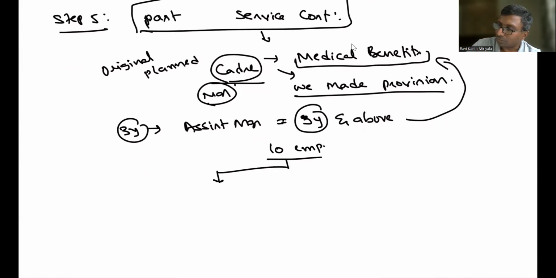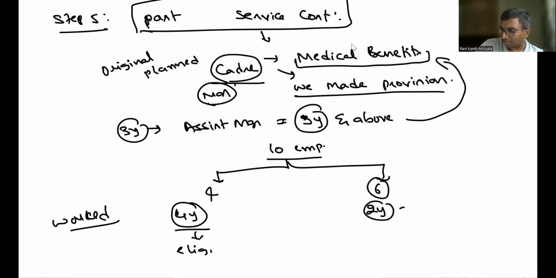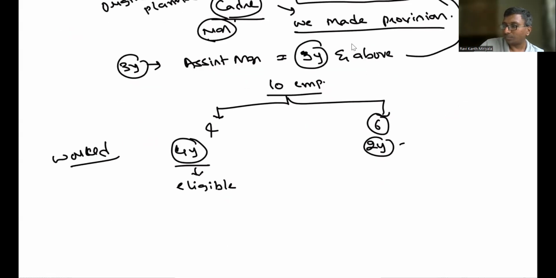Out of them right now, let's say for example 4 employees have worked for 4 years or above, they have worked more than 3 years. And what about the 6 employees? These 6 employees, they worked for 2 years. Correct now, as of the date of announcement, if you look at some employees, are they already eligible? Yes, they are already eligible. Eligible means we say vested. They are ready. Once you announce it, next day only they will come to your manager and say, sir, I am eligible, sir.